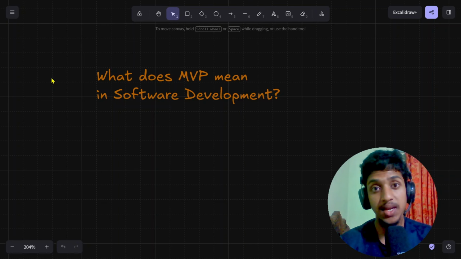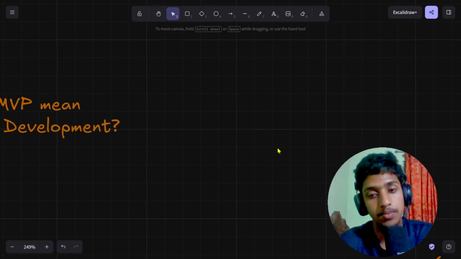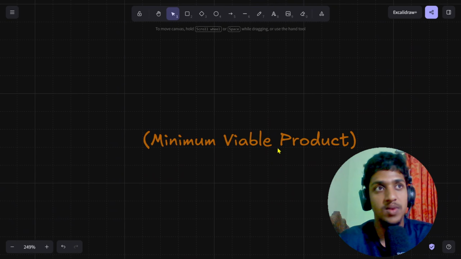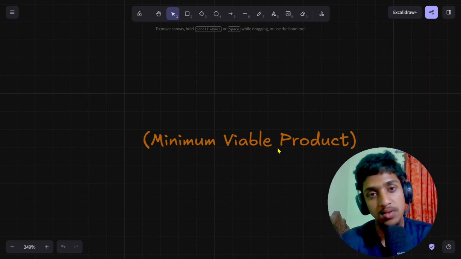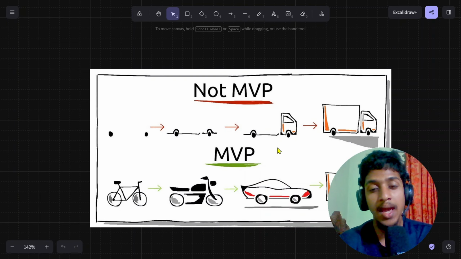What does MVP mean in software development? Is it most valuable person? Nah. So let's see, what does MVP mean? MVP means minimal viable product. In this business world, this is a principle businesses are following. Let's see why. Let's see what is MVP and what is not.